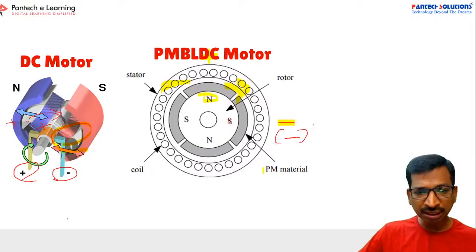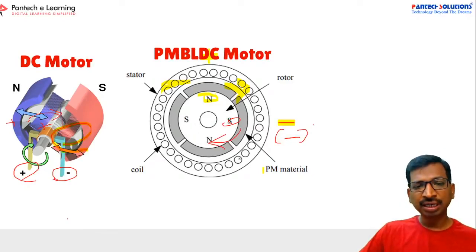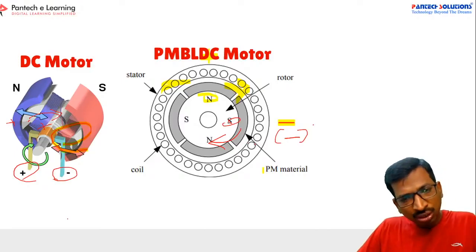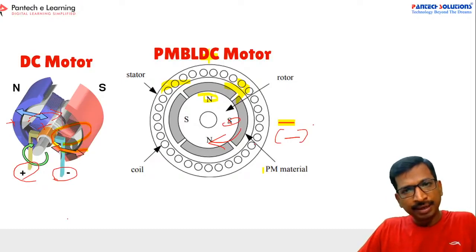What would happen? This south pole will get repelled from this negative and it will move forward, right? So it keeps on turning, and the rotor will get followed, right?